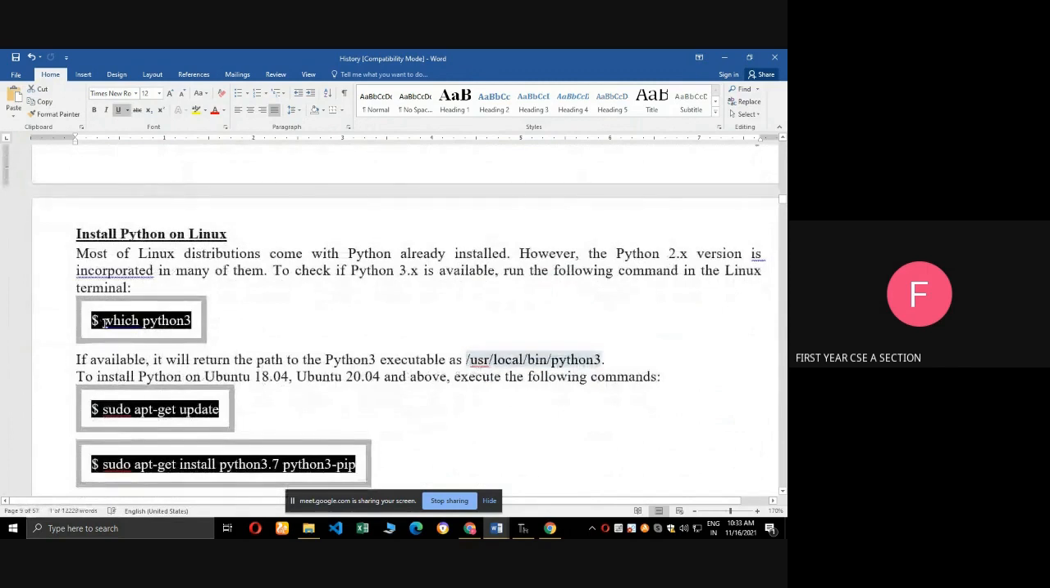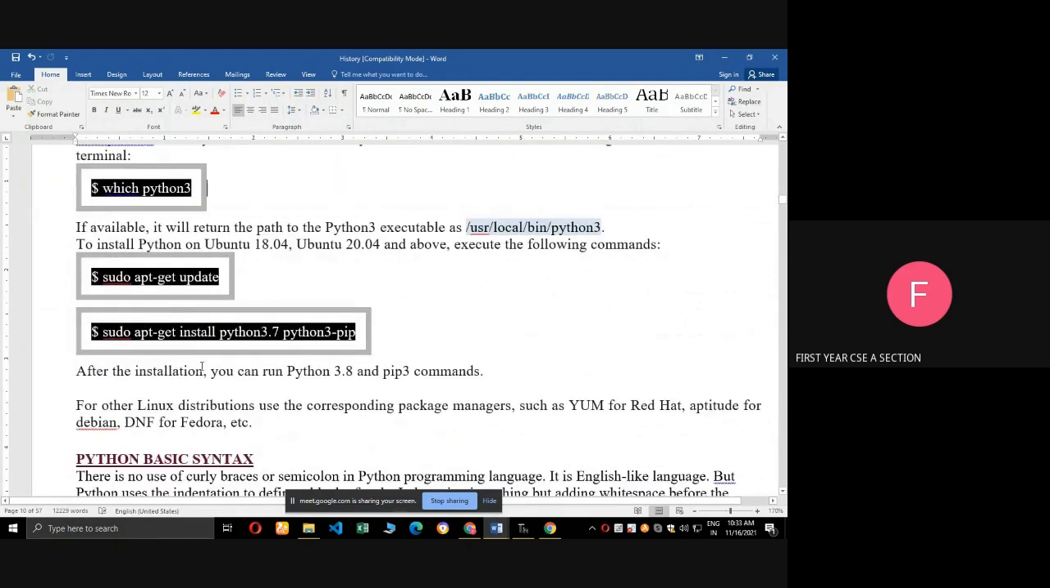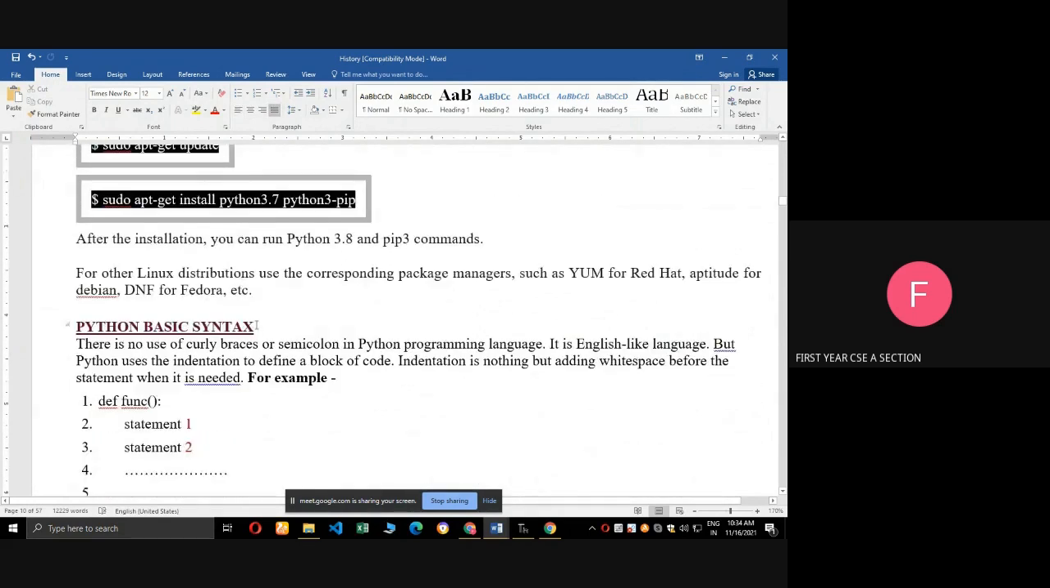I have given the code for Python 3. If you type this program, it will install it. Next, for Ubuntu also there are two lines of coding. Then you can easily install Python.